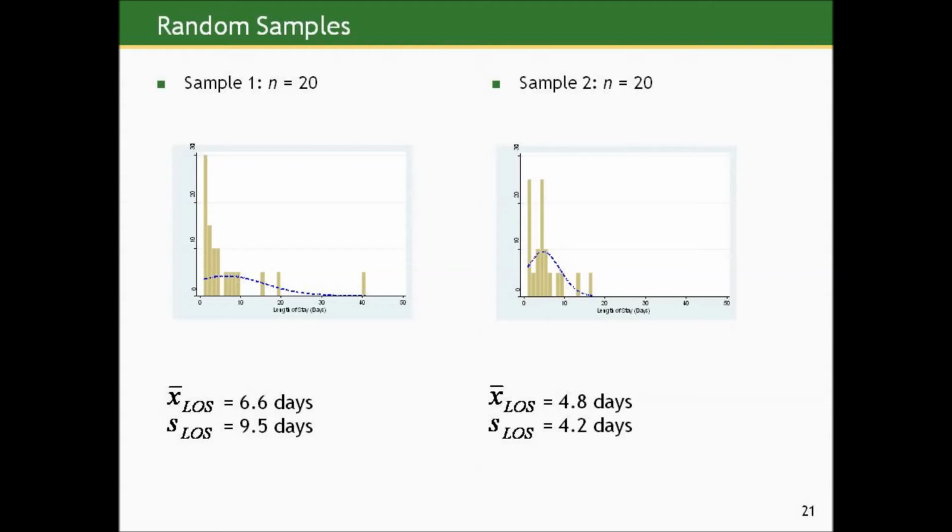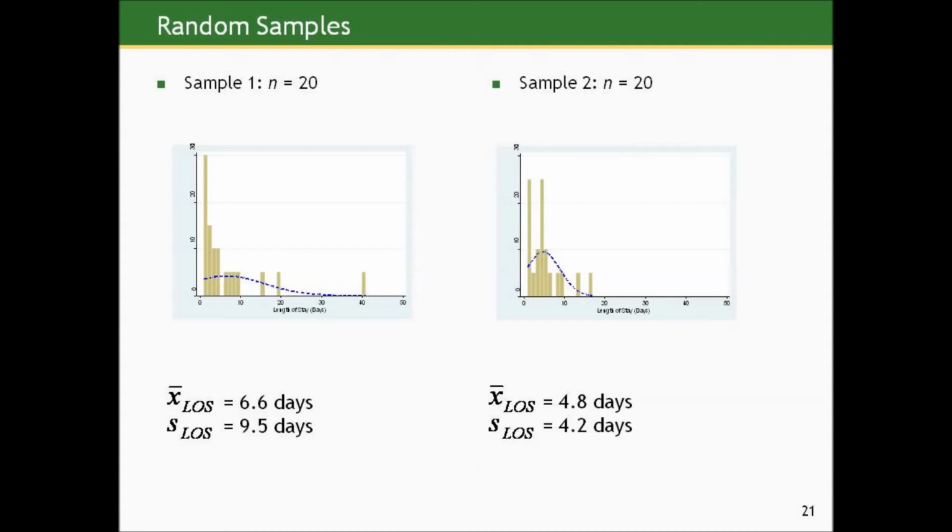And we're off. Well, here's the first sample. And what I've done is superimposed a normal curve over it with the same mean and standard deviation as the sample. And you can see very clearly that the sample distribution does mimic the right skewedness of its population counterpart, which it should, and is not well described by a normal curve at all. The sample mean is 6.6 days, and the sample standard deviation is 9.5 days.